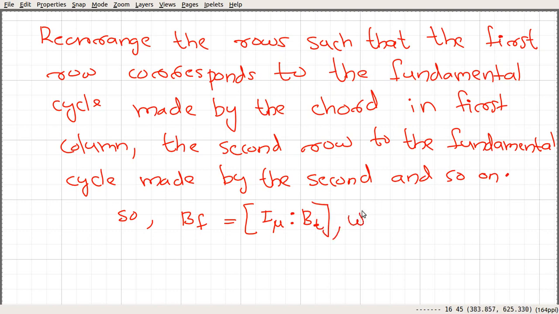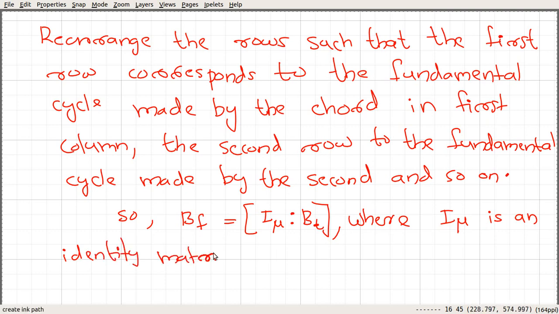Okay, so here this I sub mu is an identity matrix of order mu, where mu is equal to m minus n plus 1.